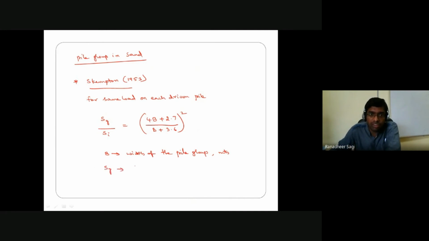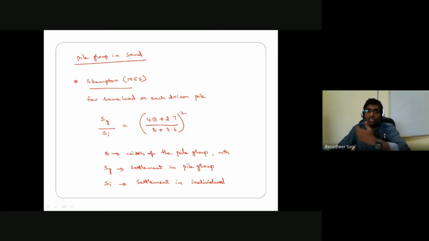SG refers to the settlement in the pile group, and SI indicates the settlement in an individual pile. So for calculating the settlement in your pile group, I should know the settlement of the individual pile because of the load transferred through it.